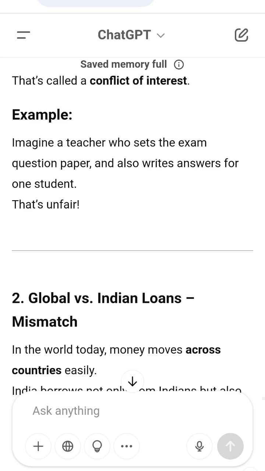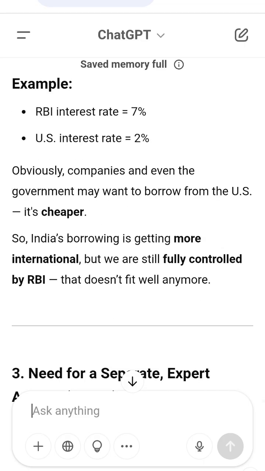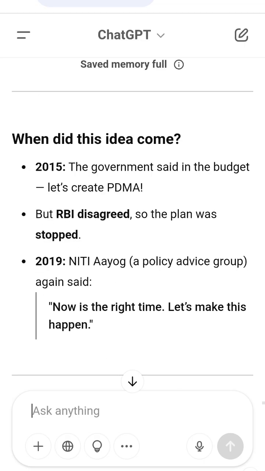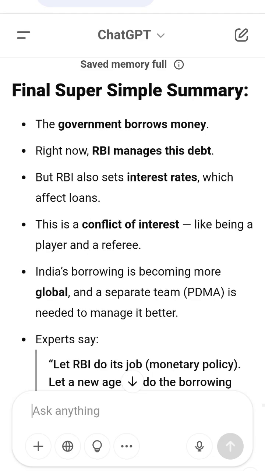Final super simple summary. The government borrows money. Right now, RBI manages this debt, but RBI also sets interest rates which affect loans. This is a conflict of interest, like being a player and a referee. India's borrowing is becoming more global, and a separate team, PDMA, is needed to manage it better. Experts say, let RBI do its job, monetary policy. Let a new agency do the borrowing work. The idea was started in 2014 and then again discussed in 2019.